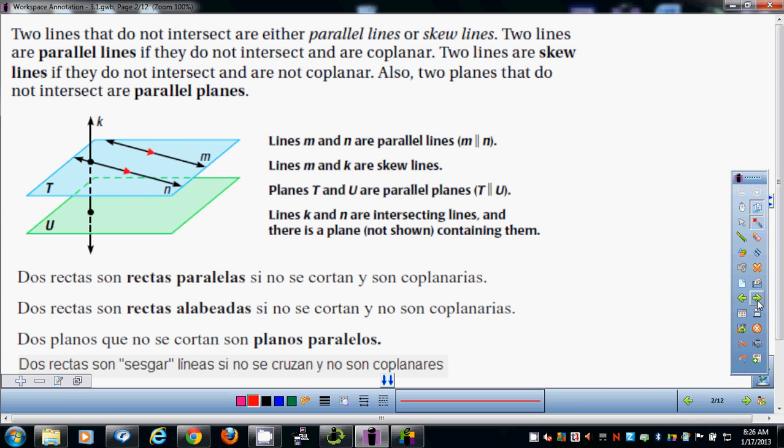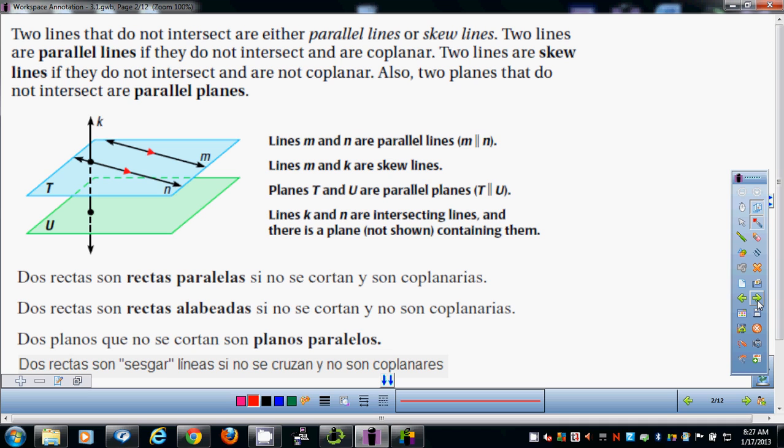Parallel. Now, why is it important to say that they need to be on the same plane? It's kind of a three-dimensional question, so I'll be impressed if anyone gets it. Yes, sir. Because if they're not on the same plane, they won't be beside each other. Well, actually, you're half right. They won't be beside each other.